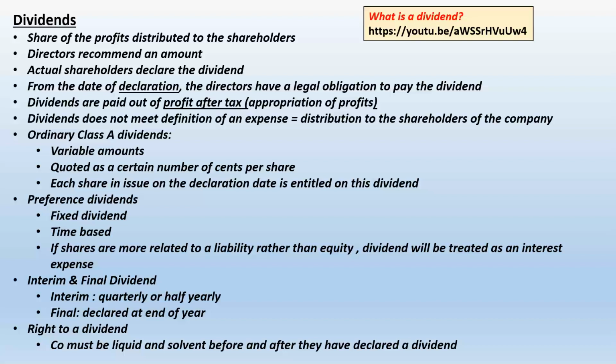Cum-div, because in that period of time, the buyer can still change his name on the shareholders register, and because he was a shareholder at the 15th of March, it doesn't matter whether I've been the shareholder for the full year. That person who is in the register on the 15th of March as a registered shareholder is going to get the dividend.